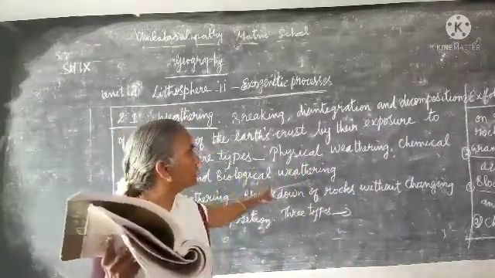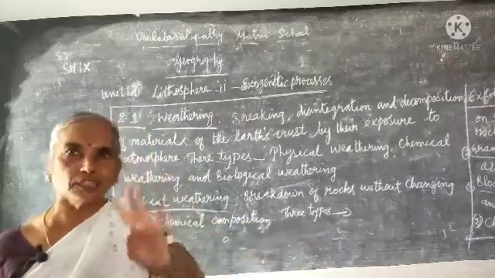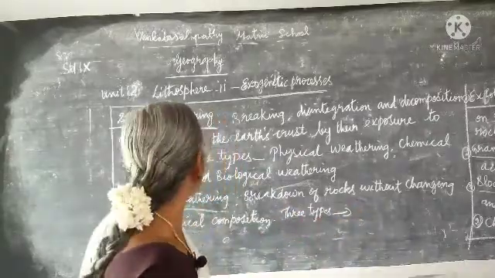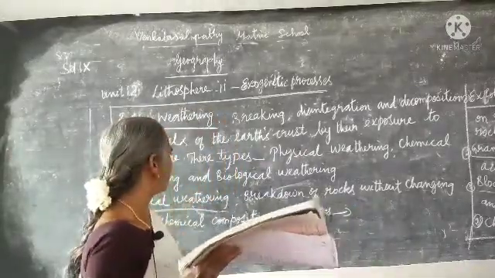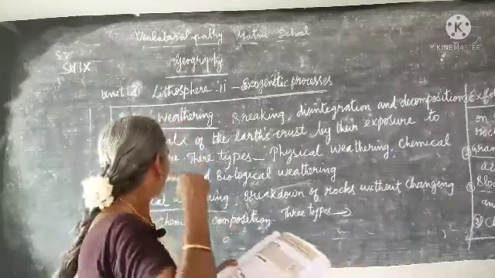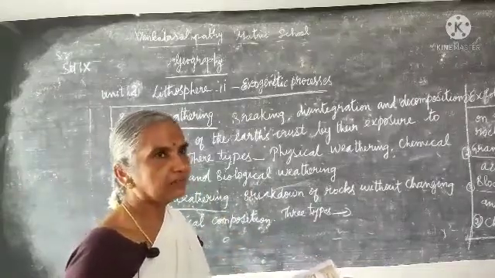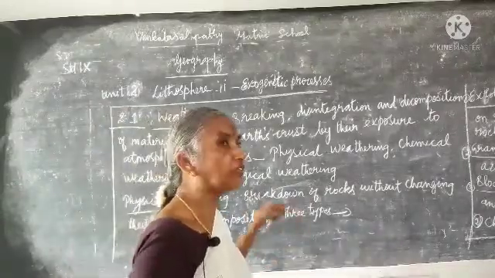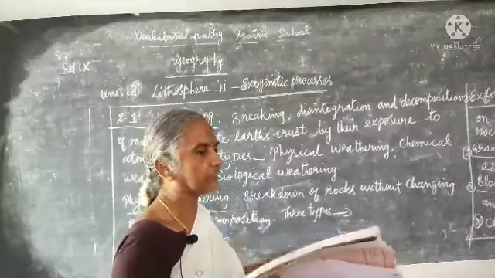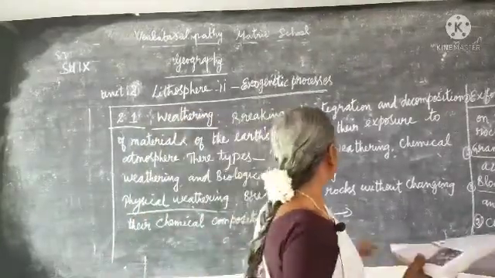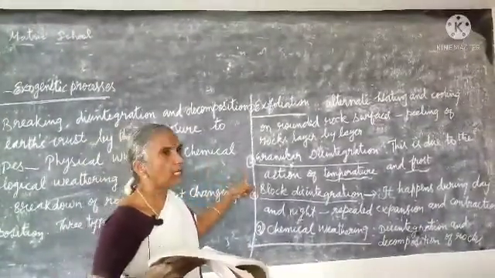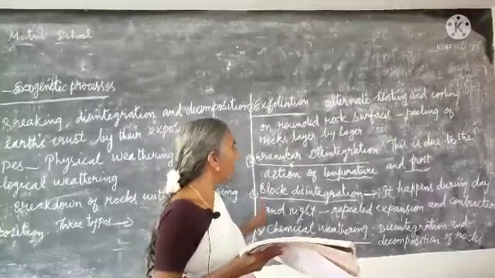There are three types of weathering: physical weathering, chemical weathering and biological weathering. What is meant by physical weathering? It is the breaking down of rocks without changing the chemical composition. It happens by physical features. It has three types: exfoliation, granular disintegration and block disintegration.